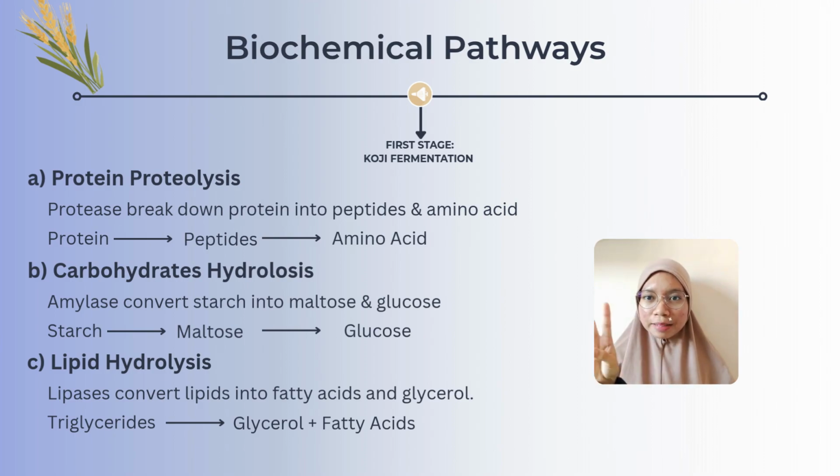I will explain the three main stages of soy sauce production and the biochemical pathway. The first stage is koji fermentation, which is an aerobic process. The soybean and roasted wheat are inoculated with Aspergillus oryzae or Aspergillus zoyzae. This produces enzymes called protease, amylase, and lipase. Protease breaks down protein into peptides and amino acids, especially glutamic acid, which gives soy sauce its umami taste. Amylase converts starch into maltose and glucose, providing energy for microorganisms.